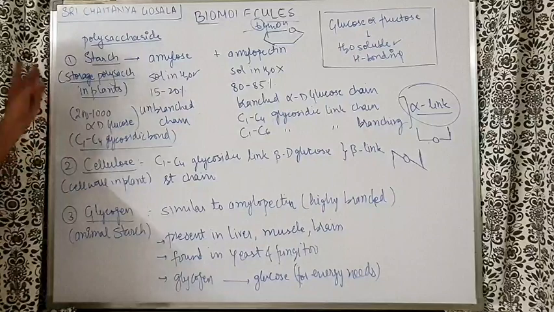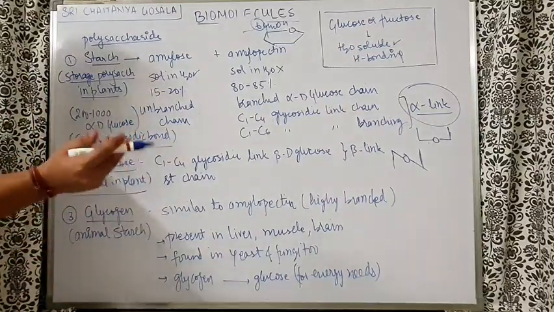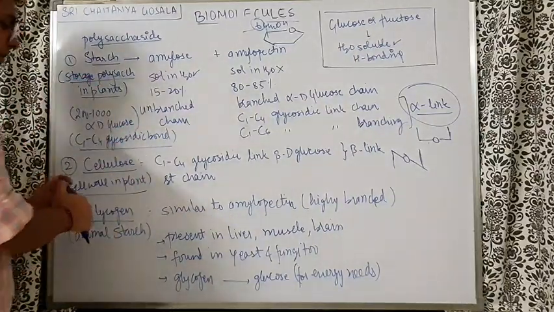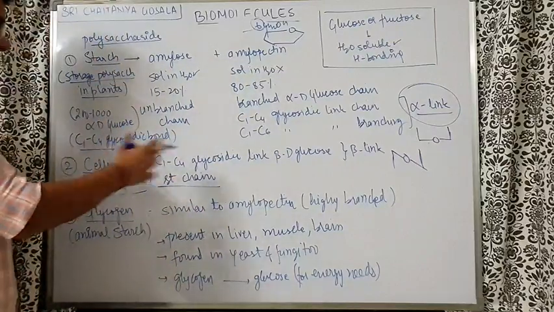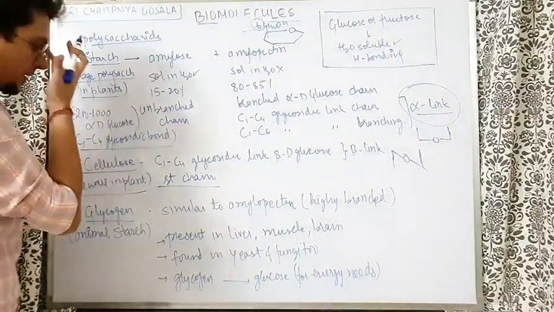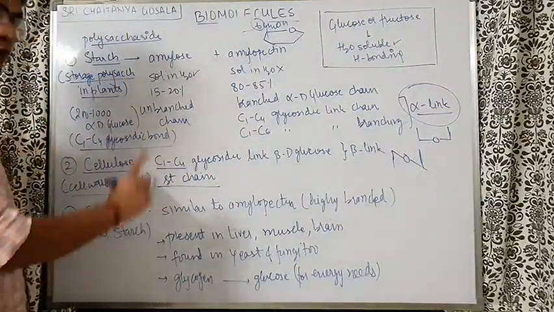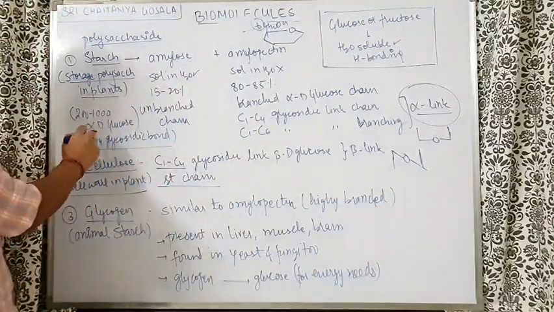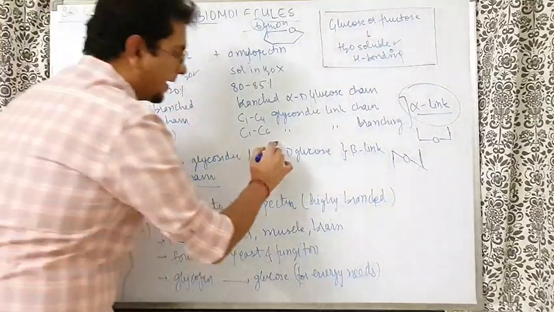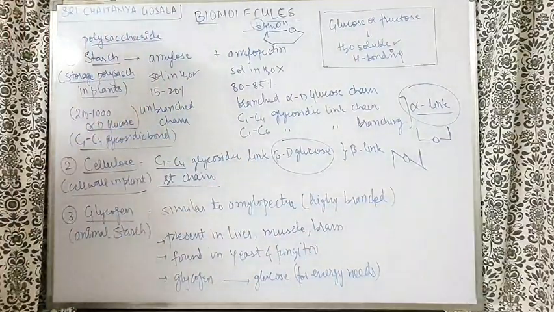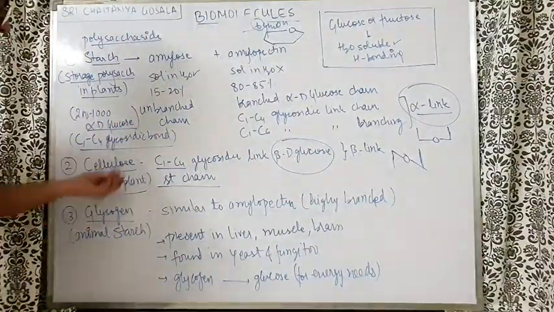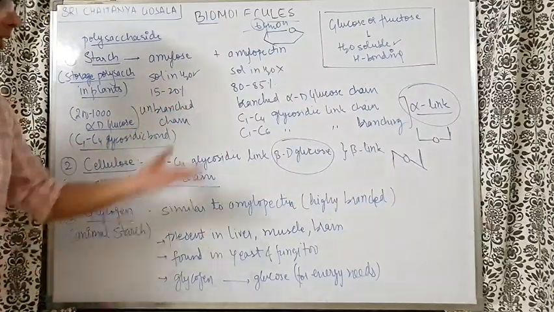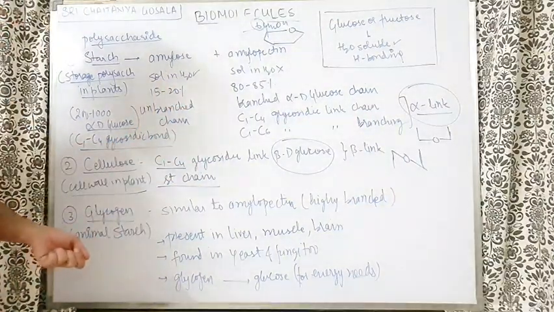In cellulose. Cellulose is present in the cell wall in the plant. If you are in BiPC, you might know it very well. It is a straight chain, just like amylose. But the glycosidic bond is C1-C4, and in the earlier case it was alpha D glucose, while in the case of cellulose it is beta D glucose. So cellulose has a C1-C4 glycosidic link, and it will give us beta D glucose.